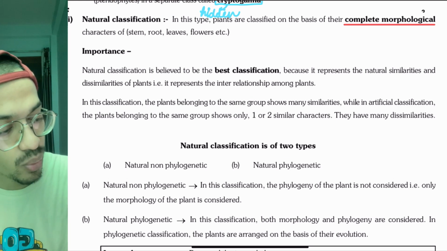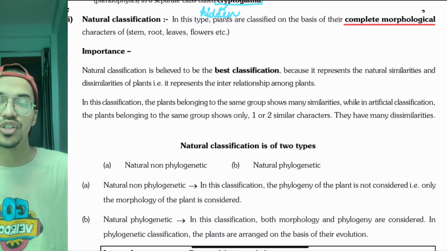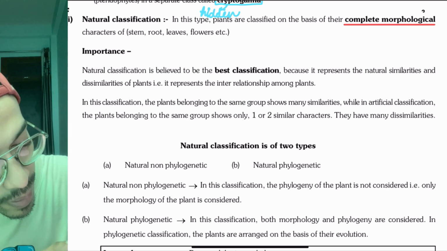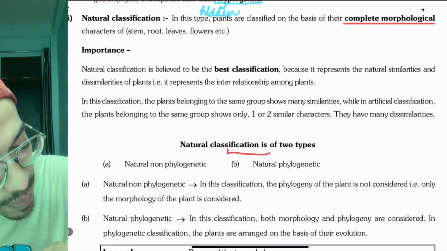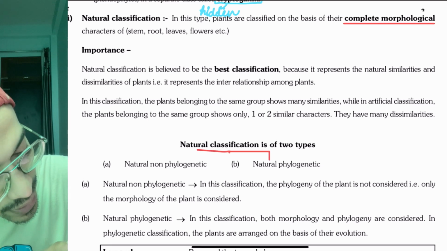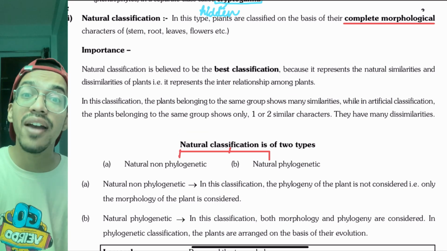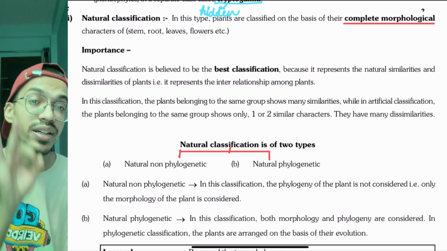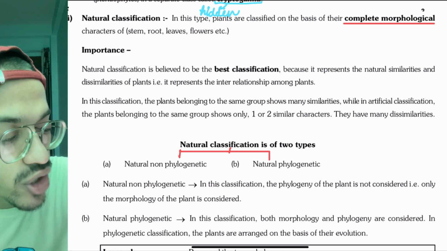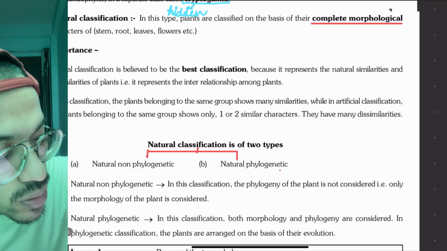This natural classification is of two types. Here you have to remember what the two types are. Number one is that it could include the phylogeny. Phylogeny means evolution. We have studied this word phylogeny.